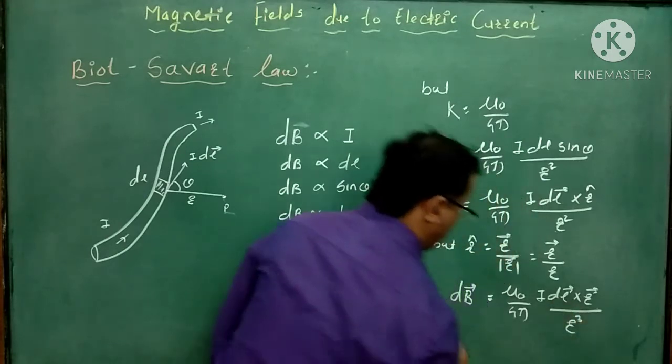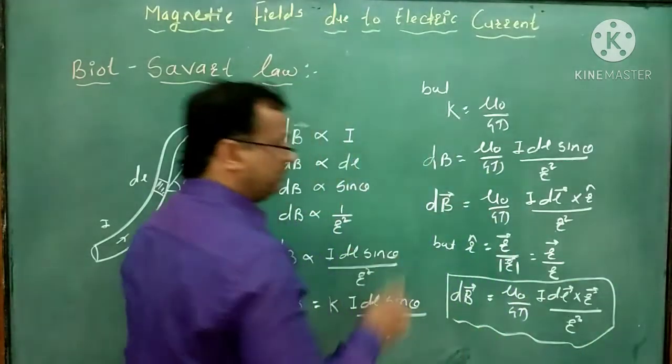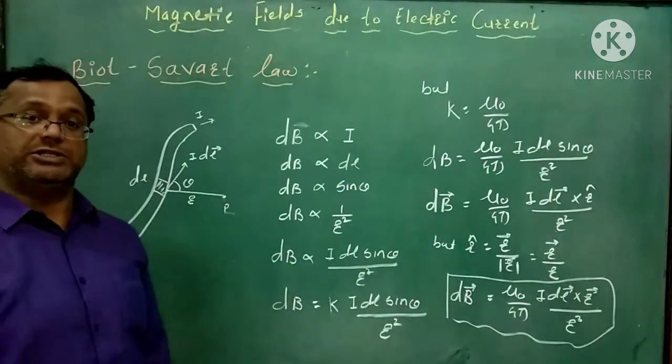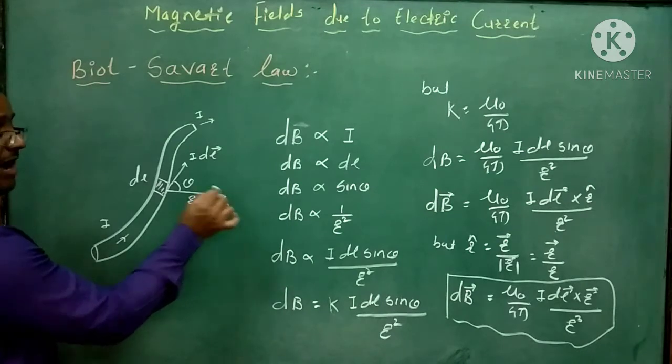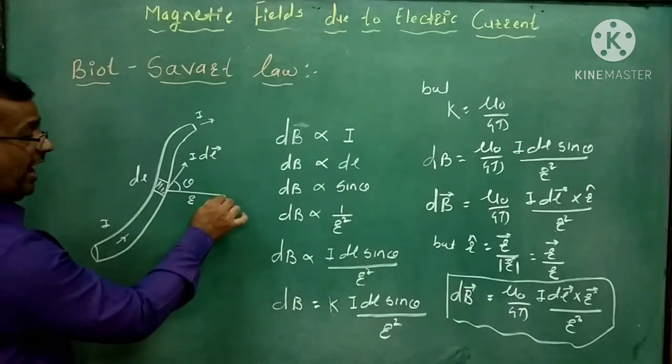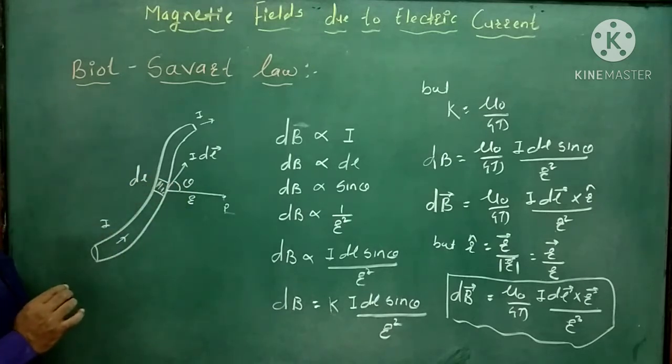So we write r cube here. And this is the statement of the Biot-Savart law in vector form. It means that this much amount of magnetic field is produced at point P due to the small element.